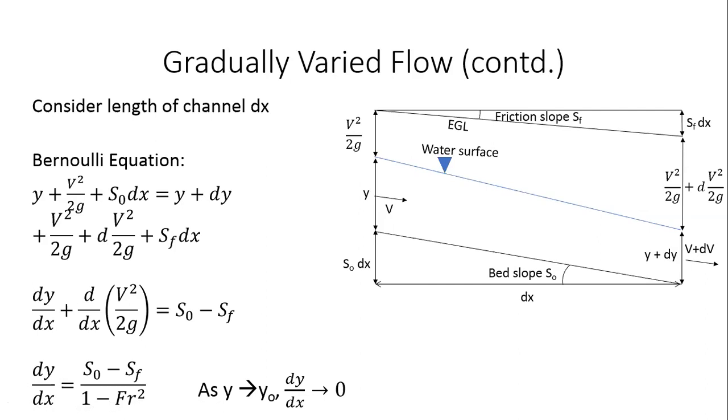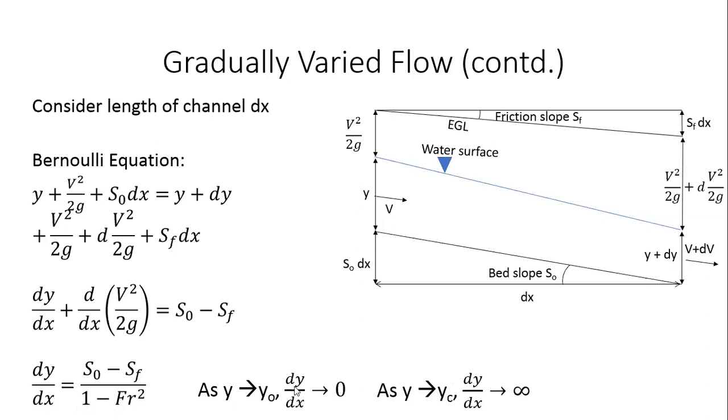Similarly, if I were to say y was tending to critical depth yc, what would happen? If y tends to yc, then the Froude number will tend to 1. If the Froude number tends to 1, then the denominator tends to 0, which means dy by dx will tend to infinity. So as y tends to yc, dy by dx tends to infinity. This is fairly straightforward. You can see that. So, which is telling you that if the flow depth approaches critical depth in an open channel in a gradually varied flow profile, the curvature of the water surface becomes very high.